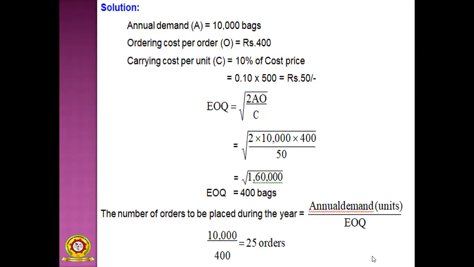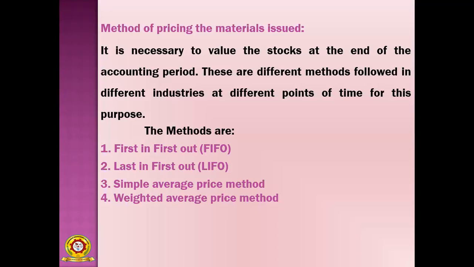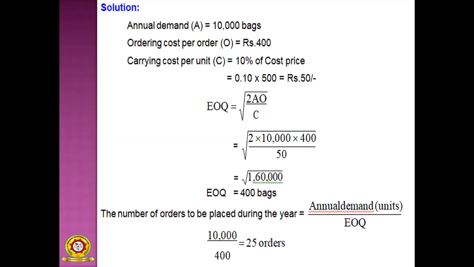Then after that, another important topic, which I will discuss tomorrow: method of pricing the materials issued. Suppose I am producing 10,000 units of product in 1 month.